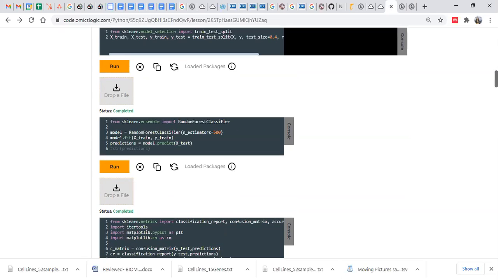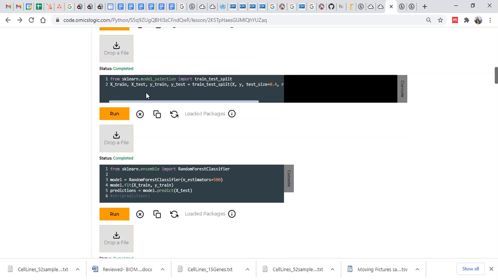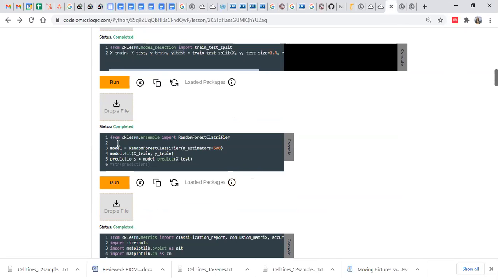Once you have prepared your training and testing files, in the training data you have only numeric values, x_test has numeric values for the test data, y_train will contain the labels, and y_test will contain the labels for the test data. Once you're able to do that, next we call the classifier we want to run. With sklearn.ensemble, this is one package from where you can call the classifier. Here we want to run a random forest classifier.